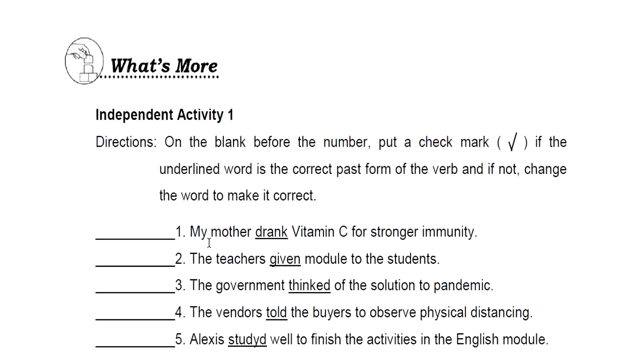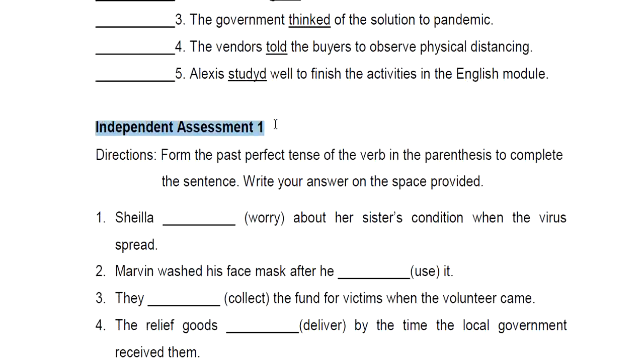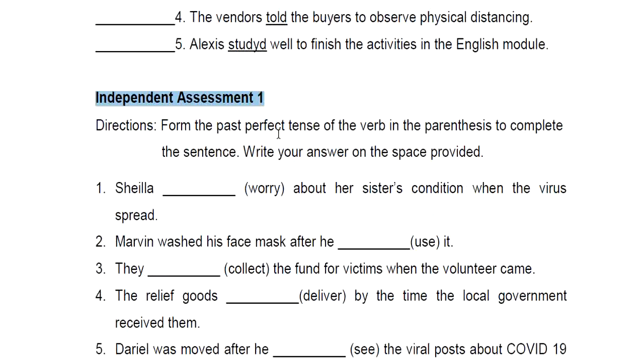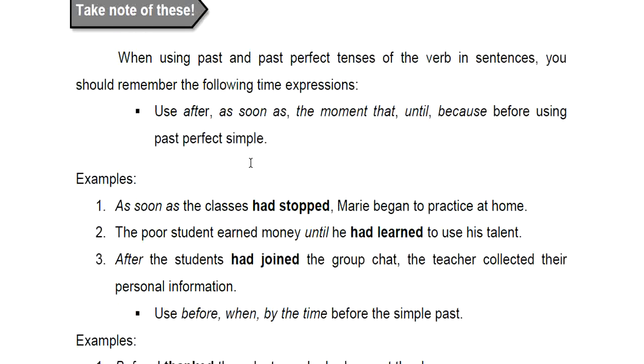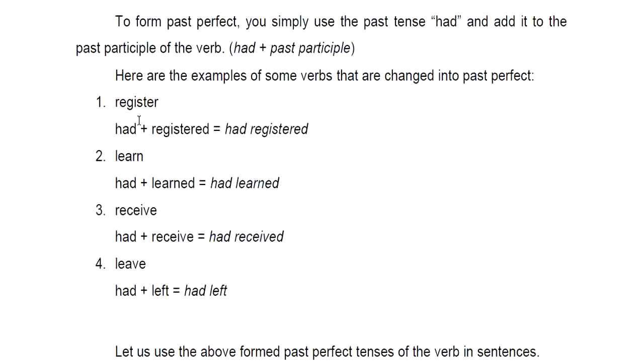So now, let us go on to the following activity. So we have here what's more, and under what's more, you need to answer this. The first activity, independent assessment number 1. So what are you going to do? So you need to write the correct form of the verb. You need to write the correct past perfect tense form of the verb. So a while ago, I gave you a format. This one. So you need to answer just like this.